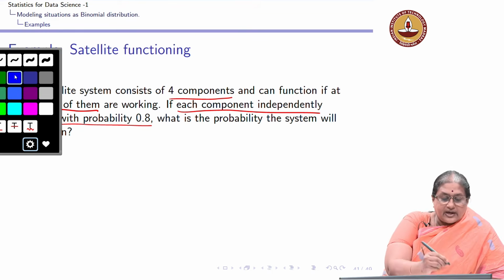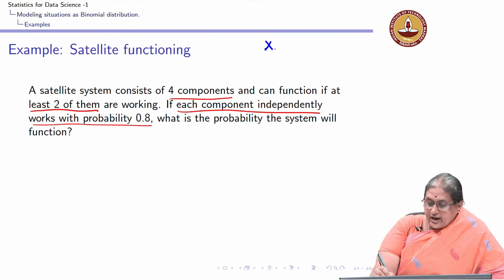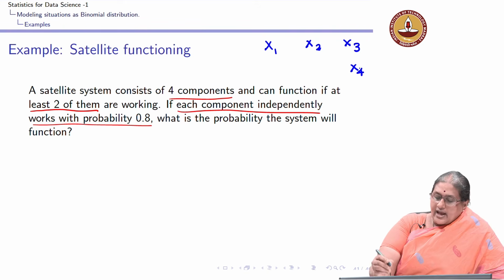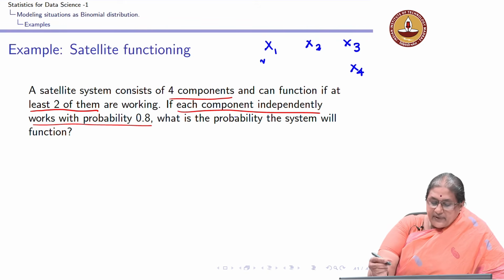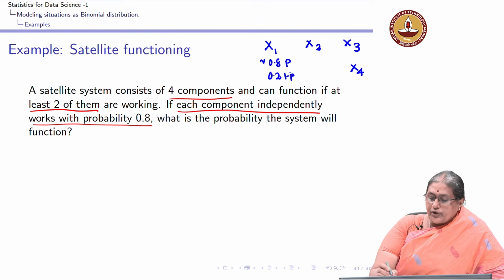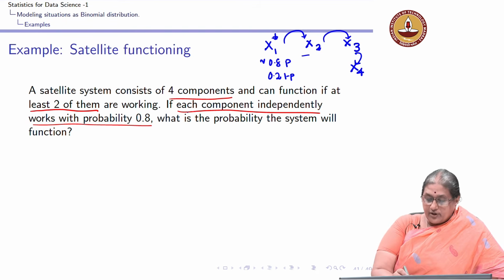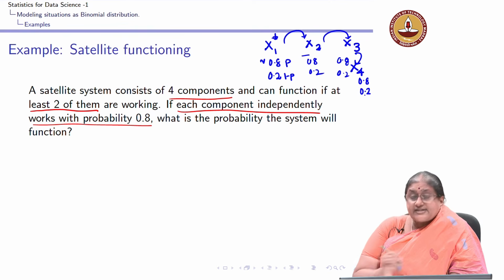So, the Bernoulli trial I have here is, I have 4 components, I can say x1, x2, x3 and x4, and each one of them independently works or does not work, it works with probability 0.8 and does not work with probability 0.2. The chance that the first component works is independent of the second, independent of the third, independent of the fourth, because each component is working independently, and the probabilities are the same.